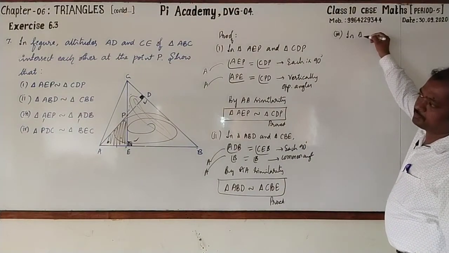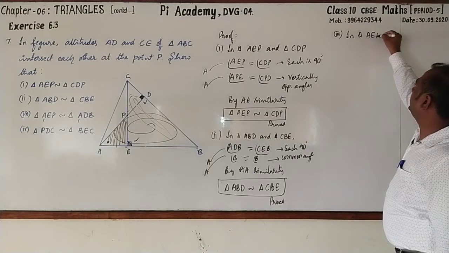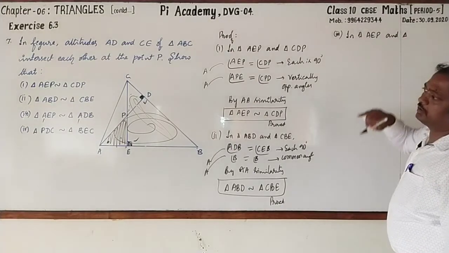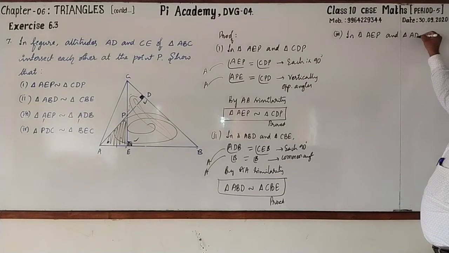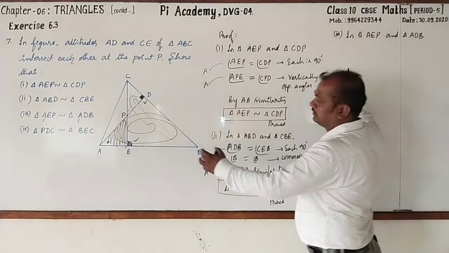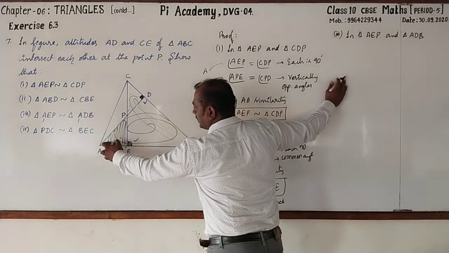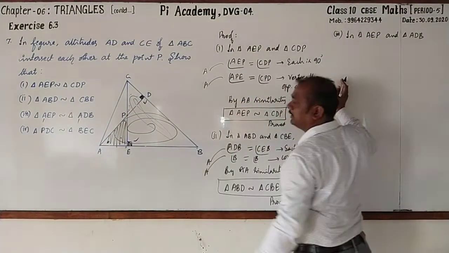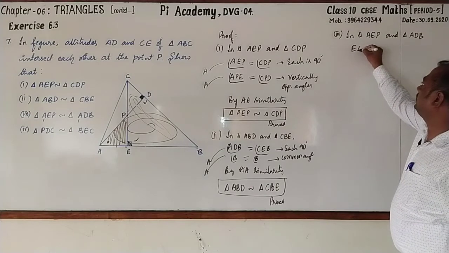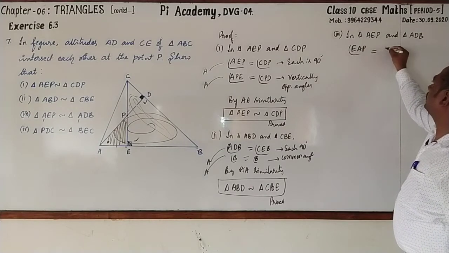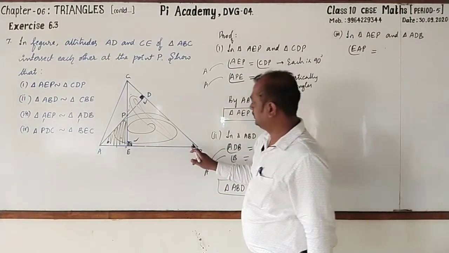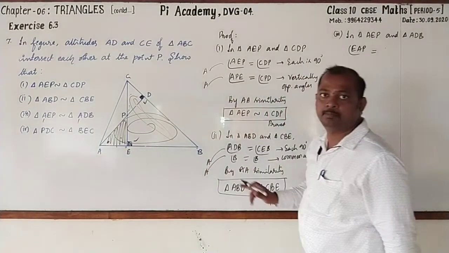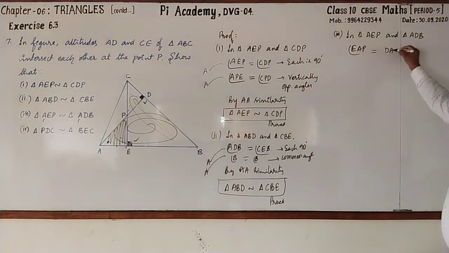In triangle AEP and triangle ADB, in these two triangles, the common angle, what is that? Angle EAP is equal to angle DAB. This is the common angle.